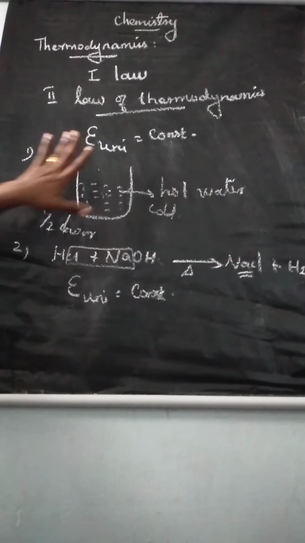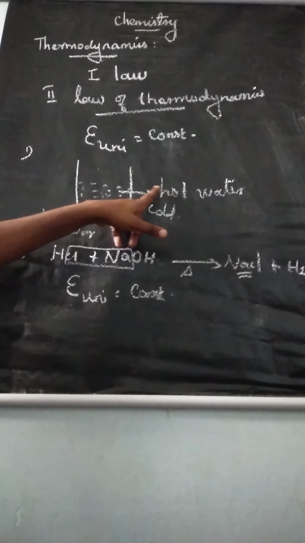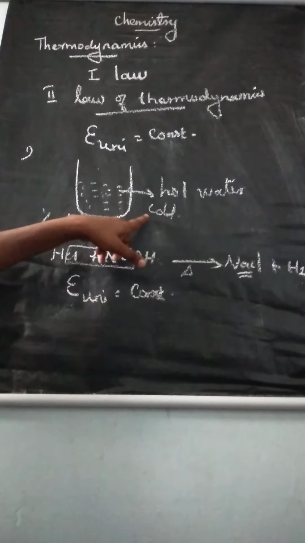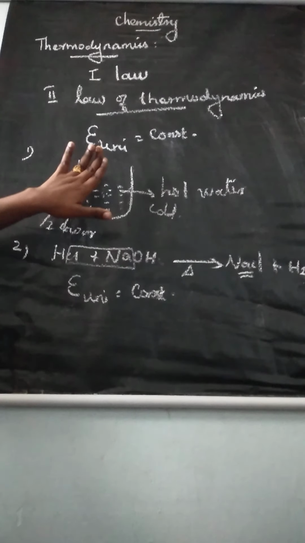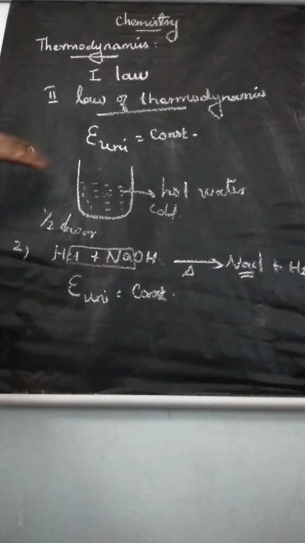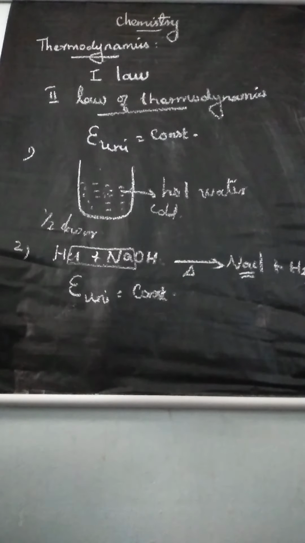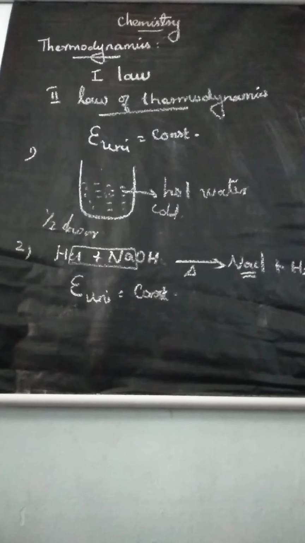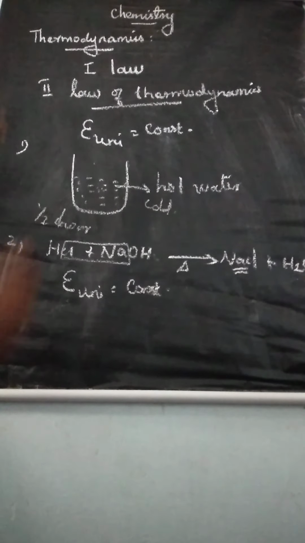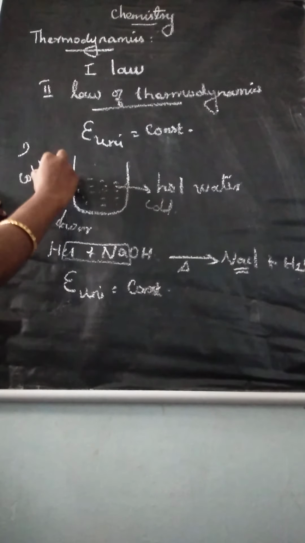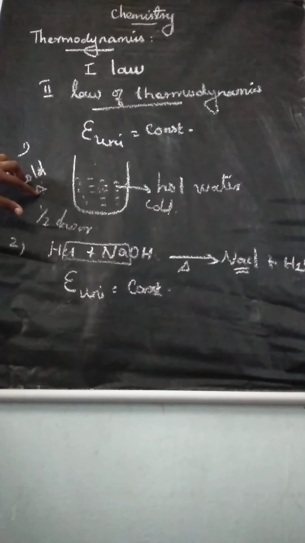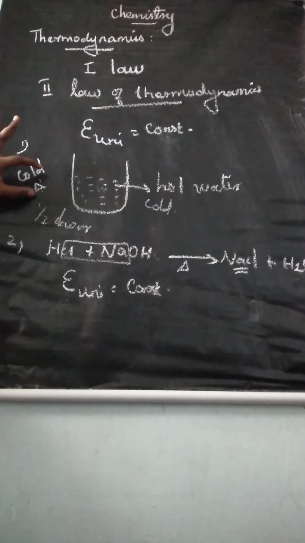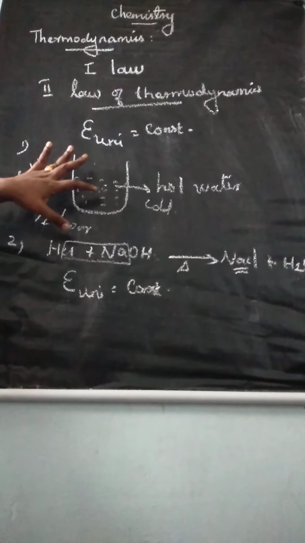See, in the first process we learnt, first we took hot water, and it loses its heat energy and becomes cold. How do we get this hot water? You know already, only if you apply heat can you produce hot water. So heat energy is supplied to cold water. First we took cold water, and when heat energy is supplied to it, it becomes hot.